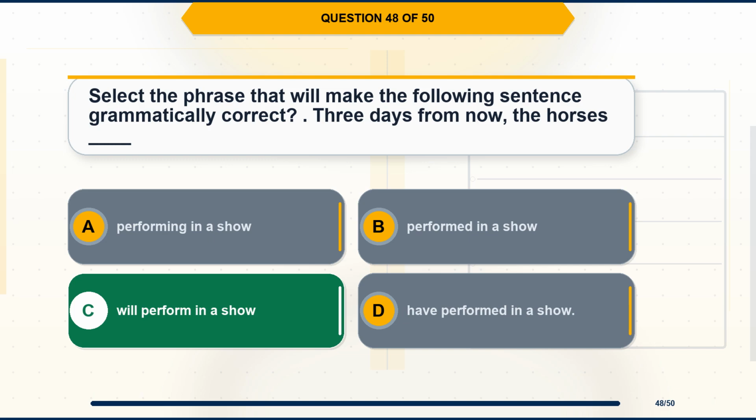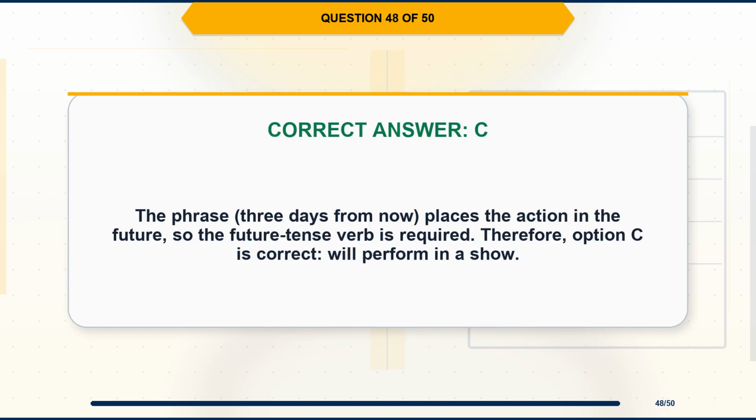The correct answer is option C, will perform in a show. Explanation. The phrase, 3 days from now, places the action in the future, so the future tense verb is required. Therefore, option C is correct, will perform in a show.